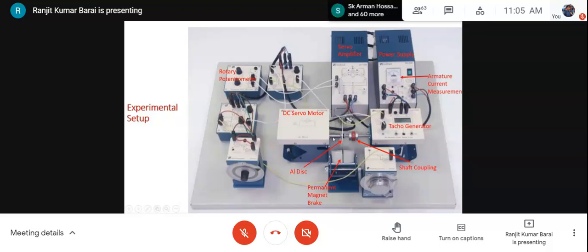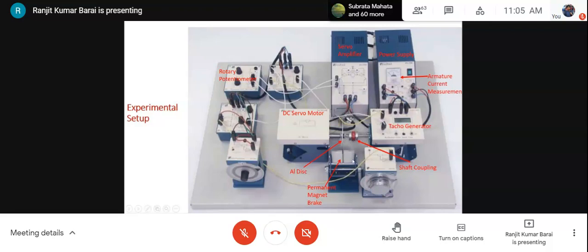The motor's output shaft has a round aluminum disc tightly coupled on it, and the other end of the shaft is coupled by a flexible shaft coupling with the tachogenerator shaft. The tachogenerator is used to measure the speed of the motor.